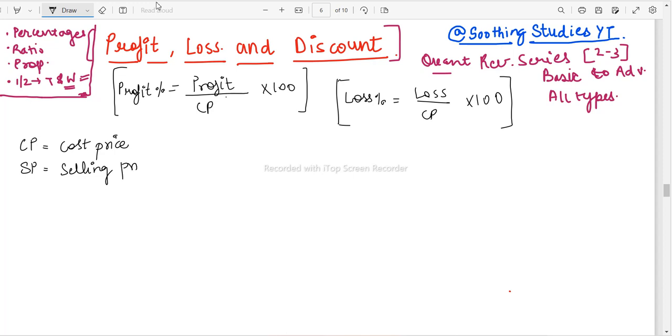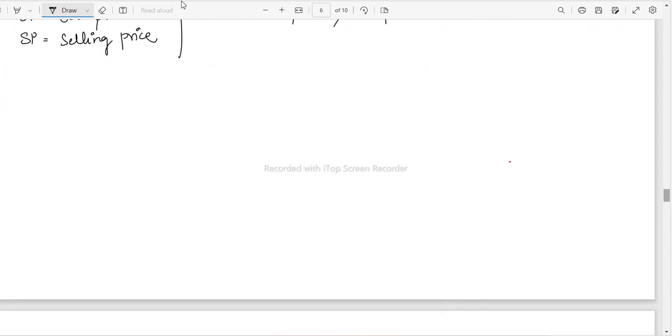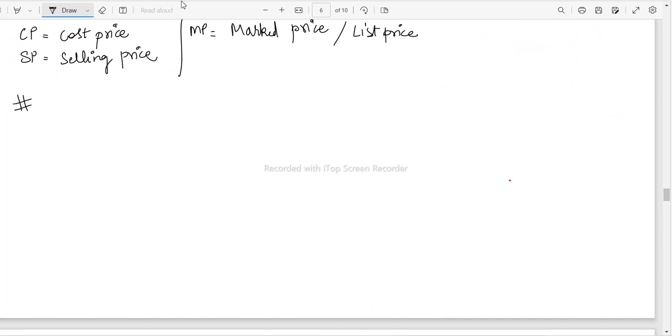In the chapter of discount there would be MP also, which is going to be the marked price, or it can also be termed as list price in certain questions, so you need not be confused. These are the general terms that you should be knowing. Now let us begin with our questions, or those concepts.